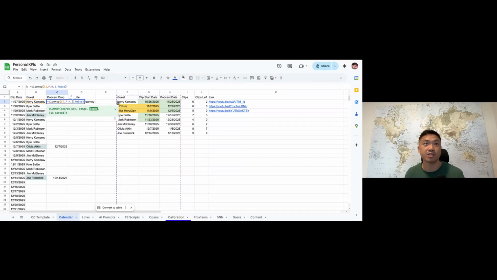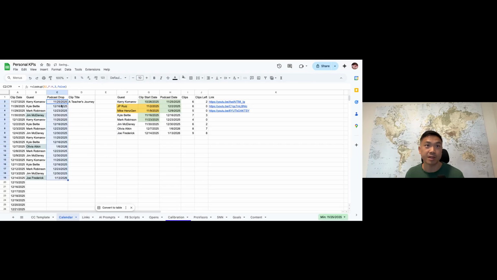Oh, that really should be the third column, because the second column would be this one. This is the third column. This is the first column. So 1, 2, 3. So the podcast drop is 11/25. So then this is incorrect. So I'll just take this and I'll drop it down all the way, and it'll update based